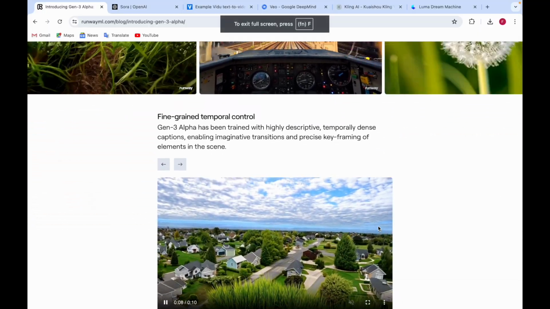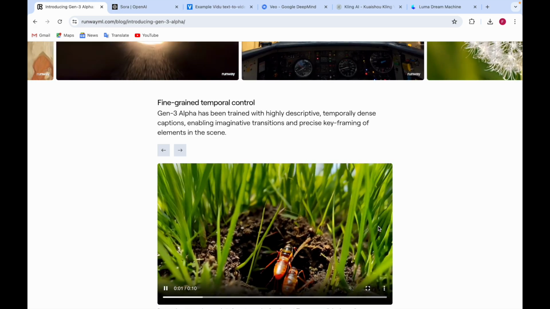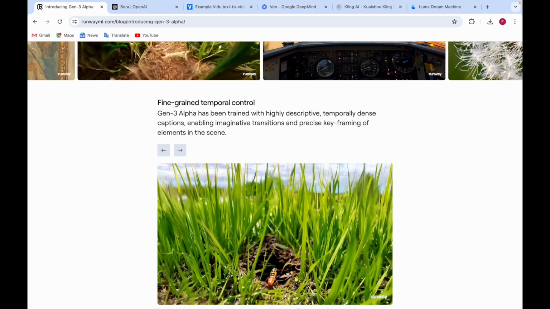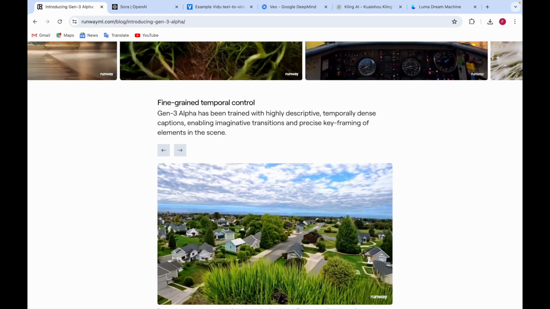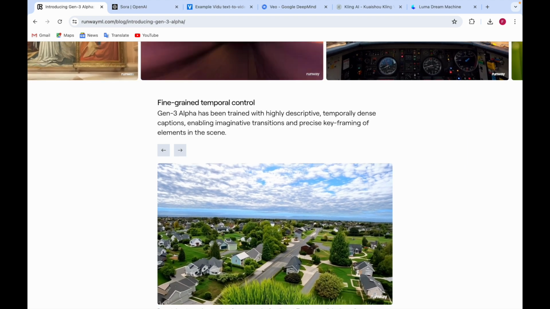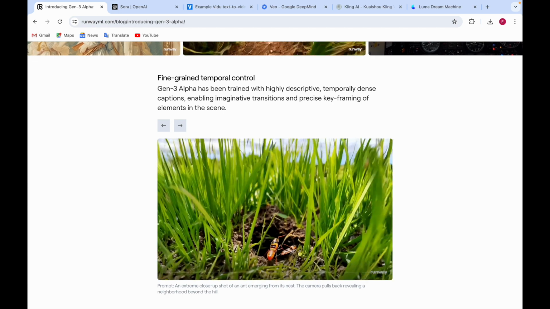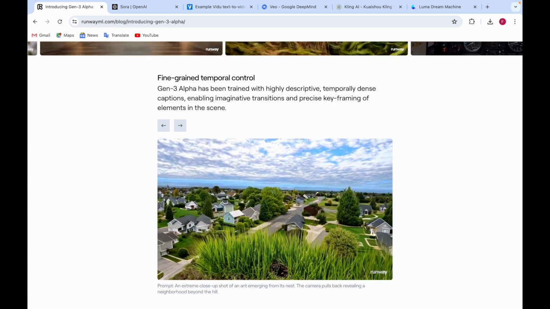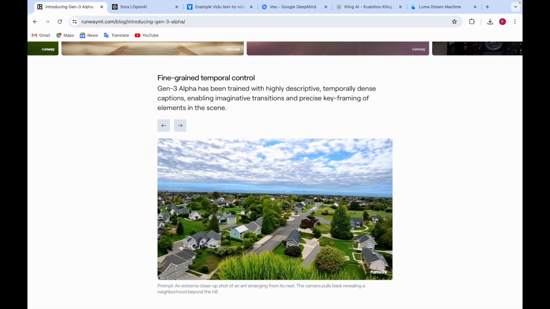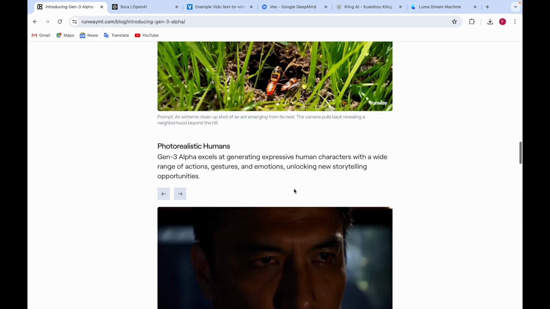So here they have fine-grained temporal control, meaning they're trained with highly descriptive, temporally dense captions, which enable imaginative transitions and precise keyframing. Now, this one, if you look at the ants here, you can see they're moving, and after that the shot zooms out, as if the camera is in the sky.